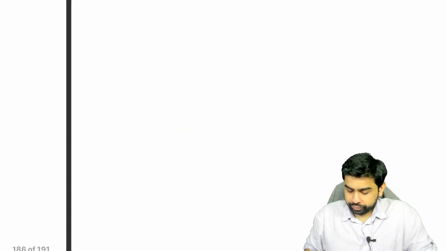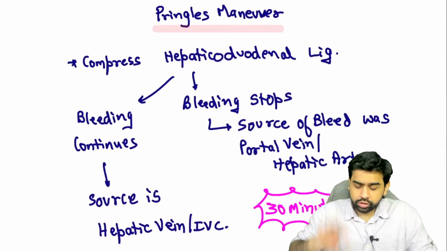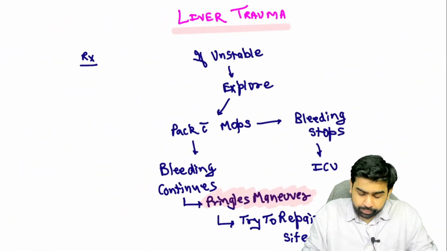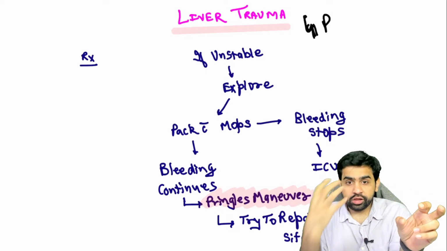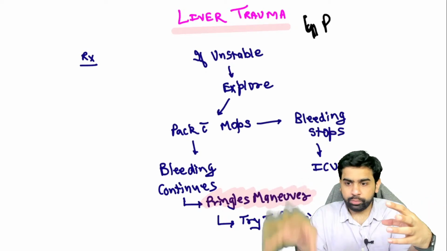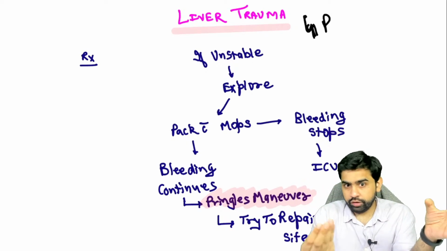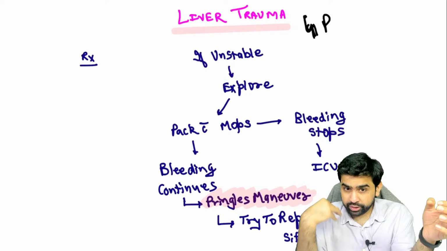Now lastly, there is something which is not written here. What you need to understand is that the management of liver trauma can be summarized by 4 P's. So what are these 4 P's, guys? First P was push, that you push the lobes together. What is the second P? Second P is pack. You pack the liver with the mops and everything. Third is Pringle. You compress the hepatoduodenal ligament. And the fourth P is plug.